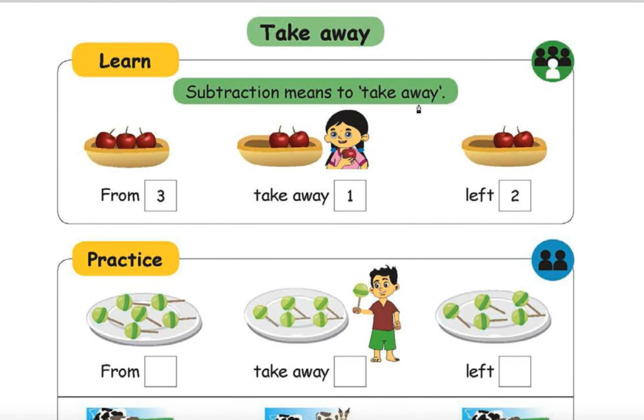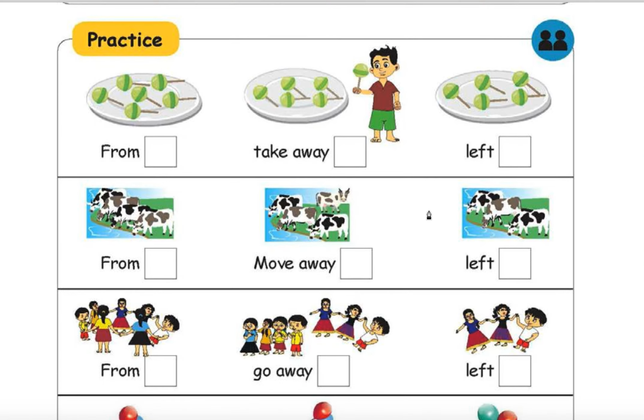Subtraction means take away. Okay, from 3 take away 1. Okay, you take 1, how many they will become? 2. Left are 2. Fine. Now you practice on your own.